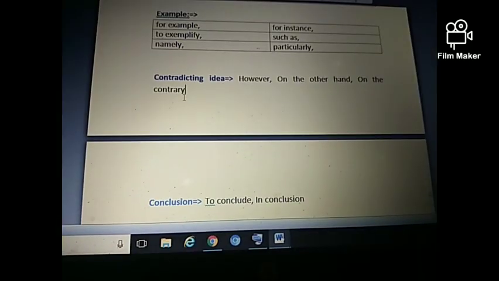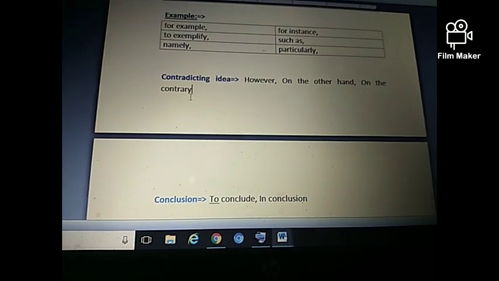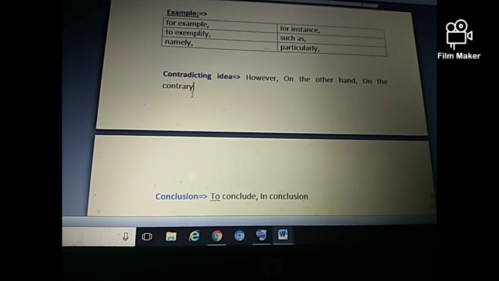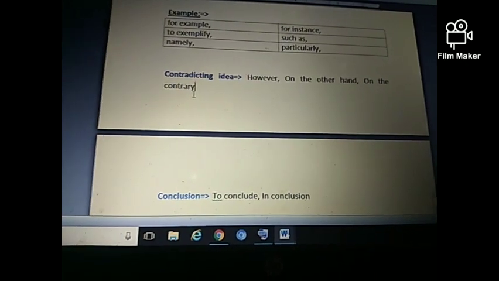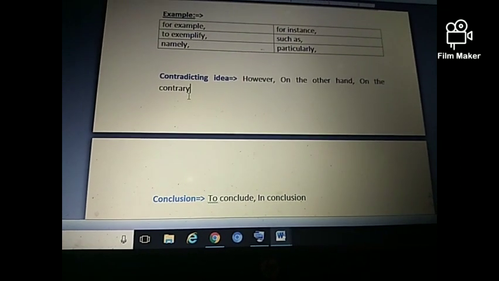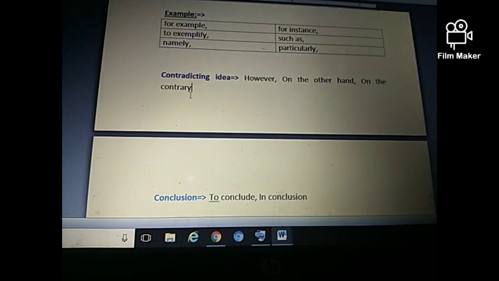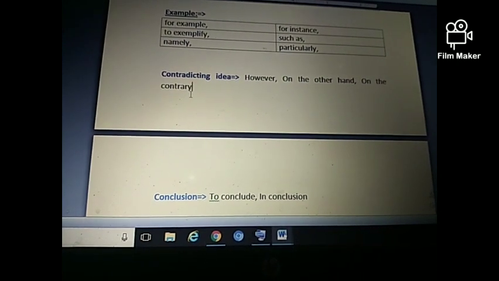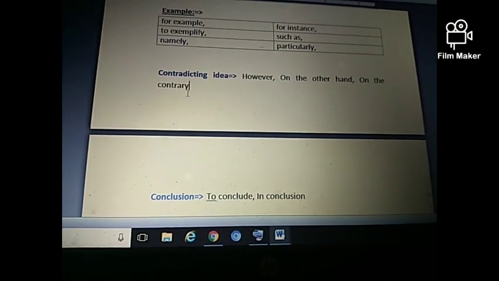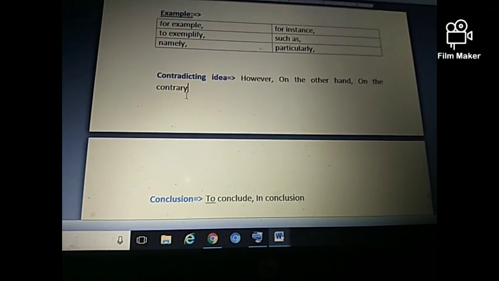And for the conclusion, you can use either of these two given connectors: to conclude, or in conclusion. Don't ever use any informal connectors, such as in a nutshell, and in summary, these kinds of connectors. So always try to use appropriate and formal connectors. These two are really effective, so you can use them.